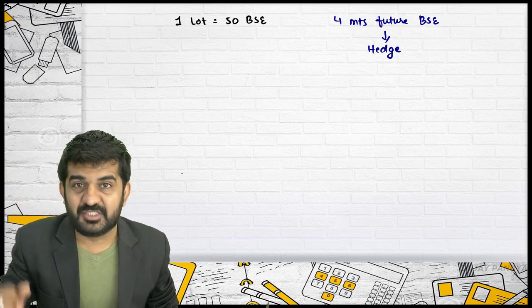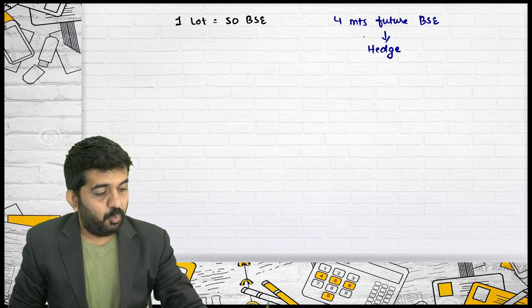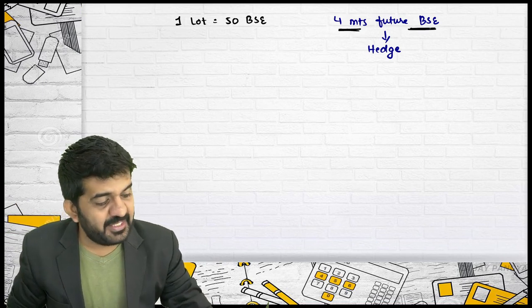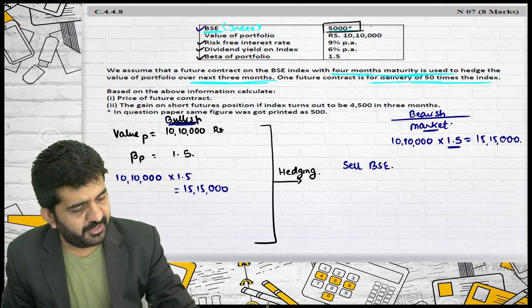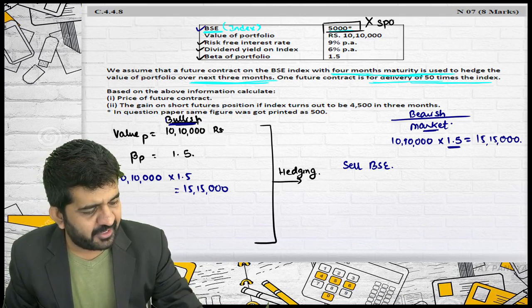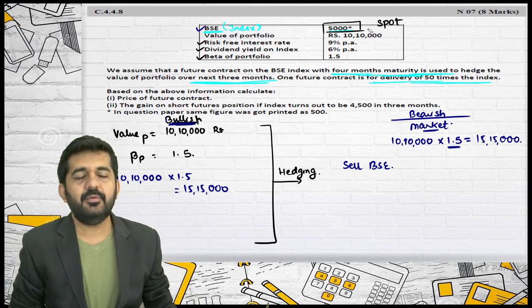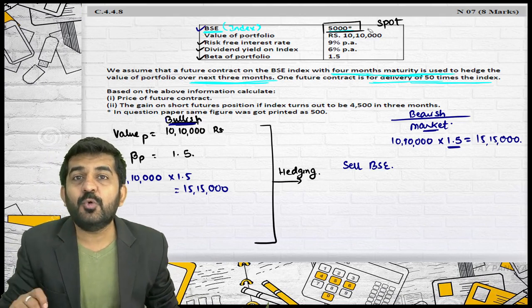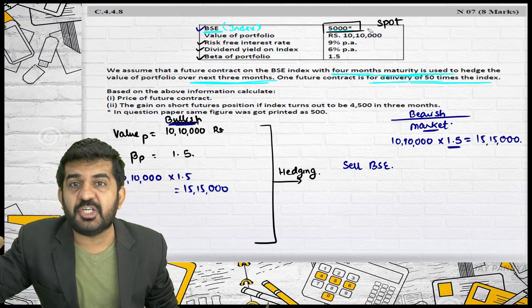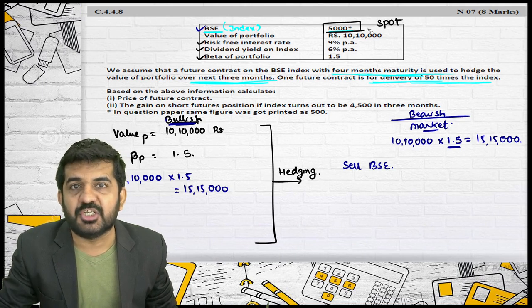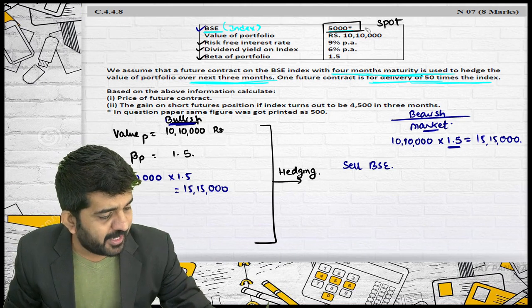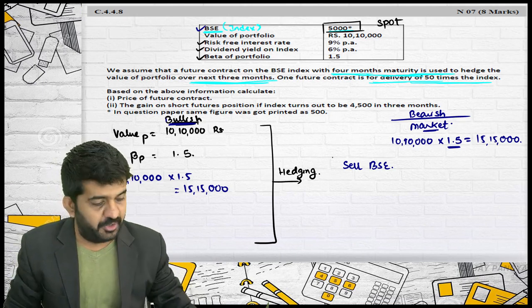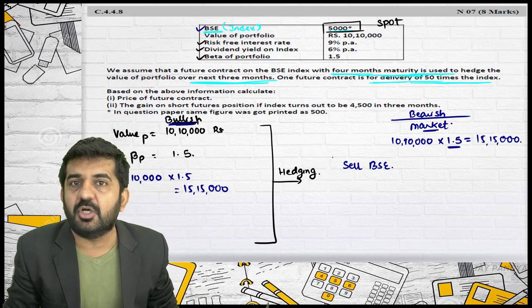But the question is this. What is the 4 months BSE rate? Sir, 5,000. No, this is a spot rate. Is it alright? You cannot hedge or take a position in spot as far as the index is concerned. You will have to purchase a future. Sir, what is the price of the future? I don't know. It is not given even in the question. What to do?